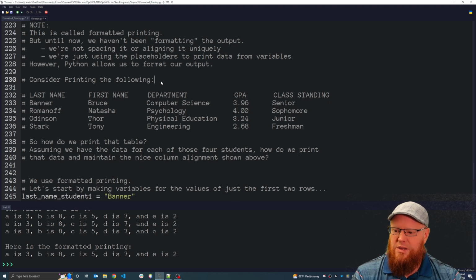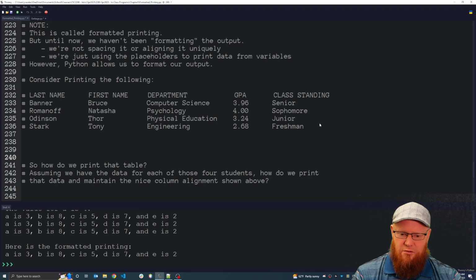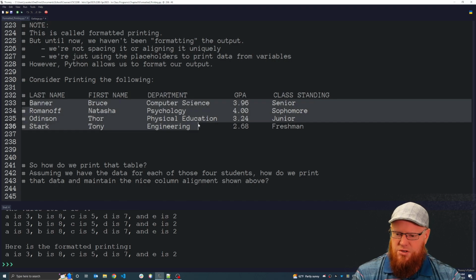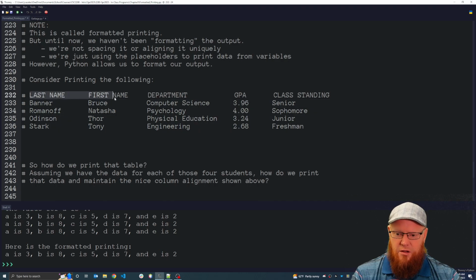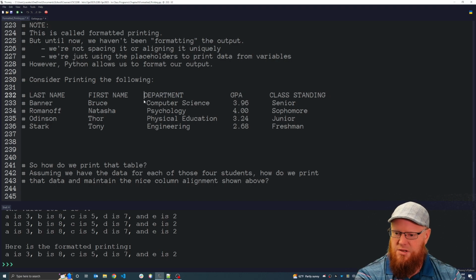Consider the following table of data, and imagine we wanted to print this table of data right here. We want to print this. And we have here 4 students within this table. The table has 5 columns. Each column has a column heading: last name, first name, department, GPA, and class standing.